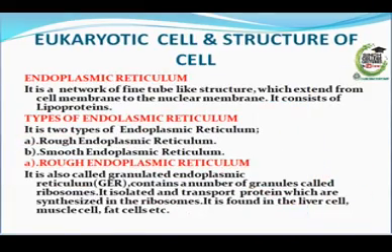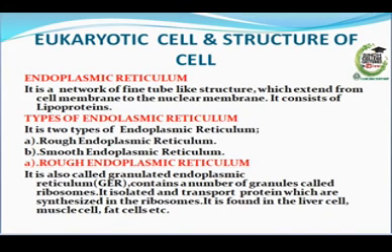Endoplasmic reticulum. It is a network of fine tube-like structures which extend from the cell membrane to the nuclear membrane. It consists of lipoproteins. Types of endoplasmic reticulum. There are two types of endoplasmic reticulum: rough endoplasmic reticulum and smooth endoplasmic reticulum.